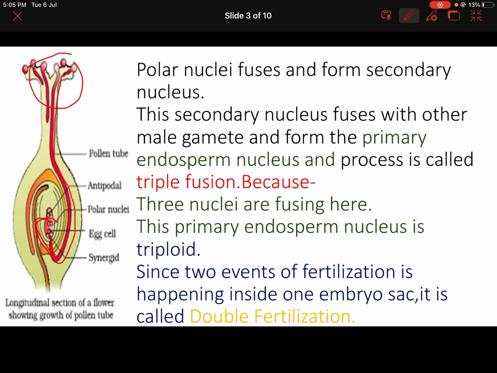And why is it called double fertilization? Students, inside one mature embryo sac there are two events of fertilization, one with the egg cell and the other with the polar nuclei. That's why it is called double fertilization. So I am sure now you don't have any confusion about what double fertilization and triple fusion are. You are not going to be confused anymore.